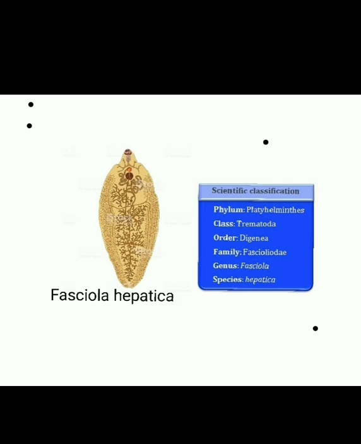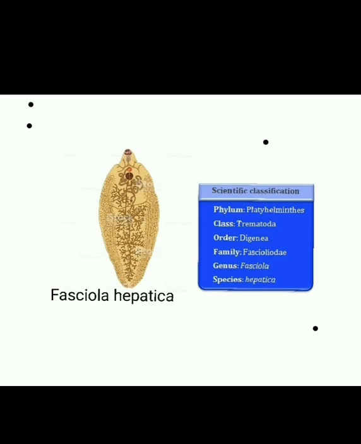First of all, let me elaborate upon the classification of this parasite Fasciola hepatica. Fasciola hepatica belongs to phylum Platyhelminthes. What is the characteristic feature of Platyhelminthes? The Platyhelminthes is the first triploblastic metazoan, and it has a dorso-ventrally flattened body, so it is commonly called flatworms. It can be free living, as in the case of Turbellaria, or it can be parasitic, as in the classes Trematoda and Cestoda.